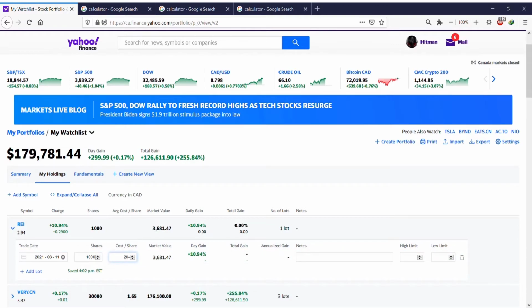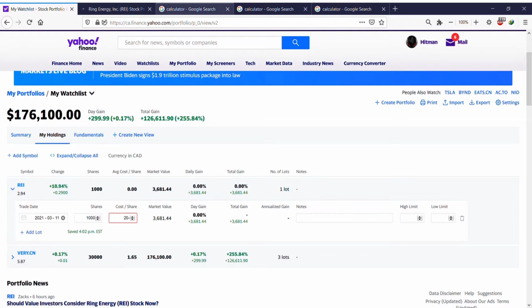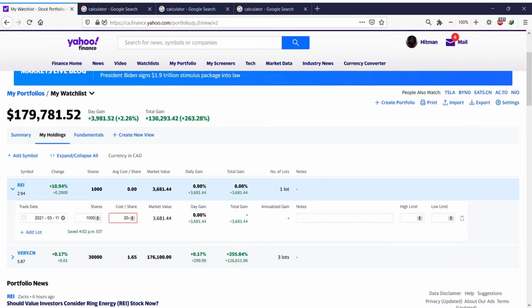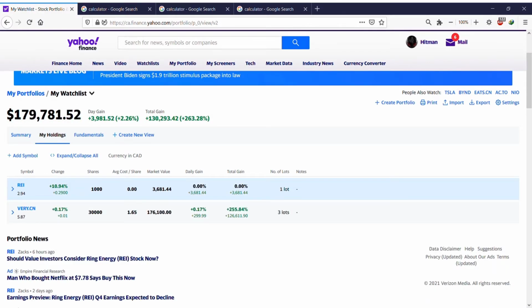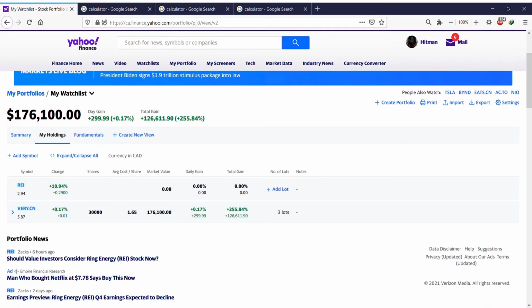All you have to do, do not touch this. In the notes you can put the notes you want, but do not touch high limit and low limit. Okay, it gives me an error. Why? Let's go find out. REI, open, let's see. Oh, Ring Energy. No, I don't want this. So let me go ahead and remove this.